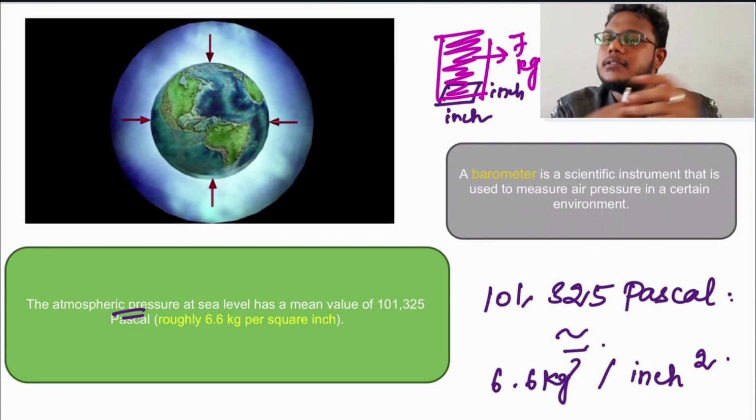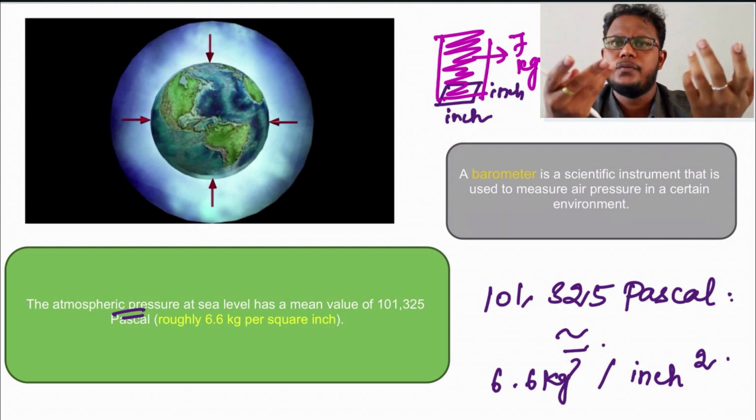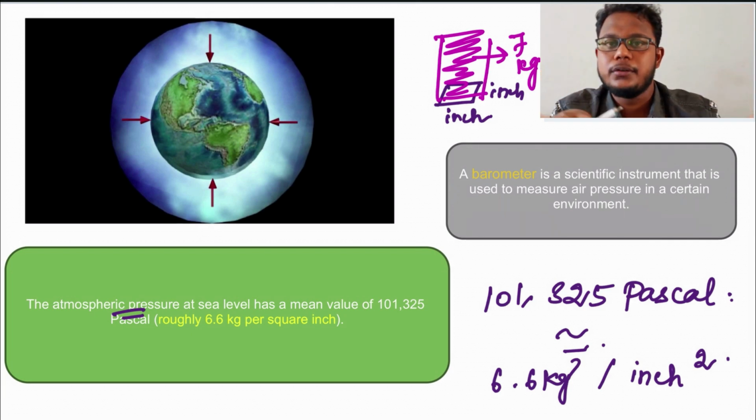But how are we surviving? Can you feel the atmospheric pressure? No. We are standing on the ground, but we don't feel as if any pressure is being exerted on us. What is the reason behind that?